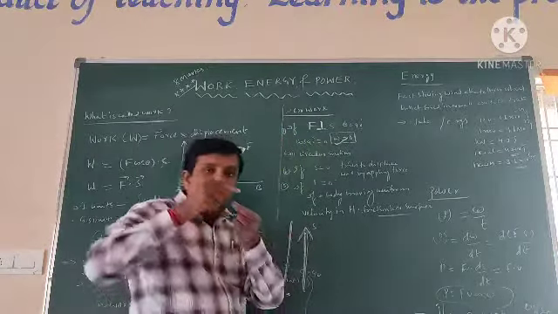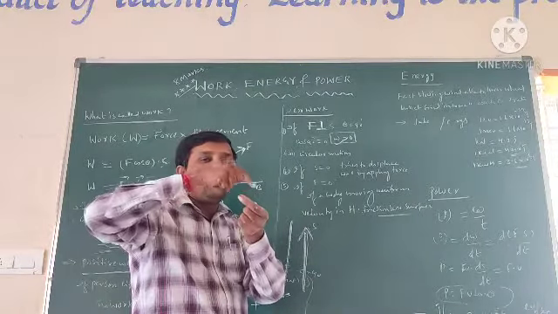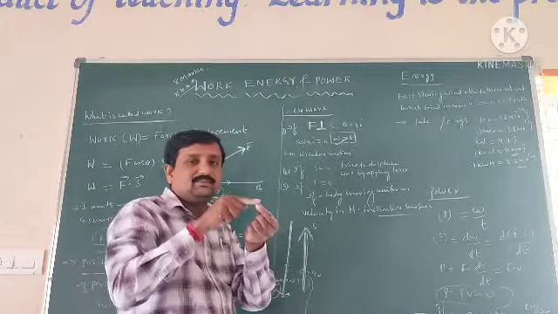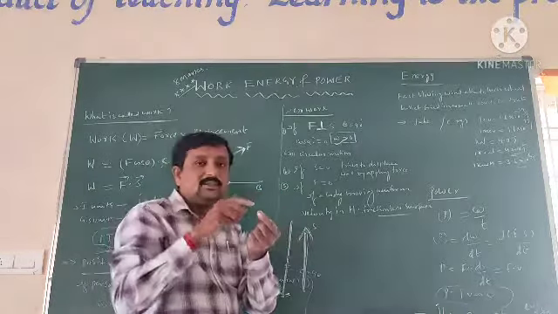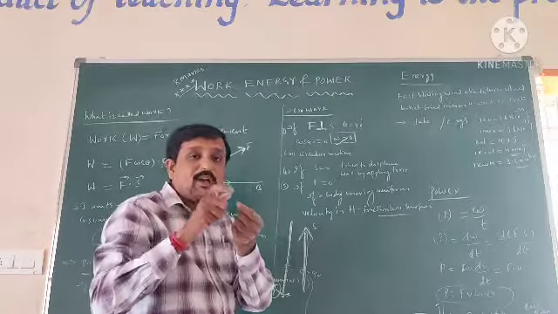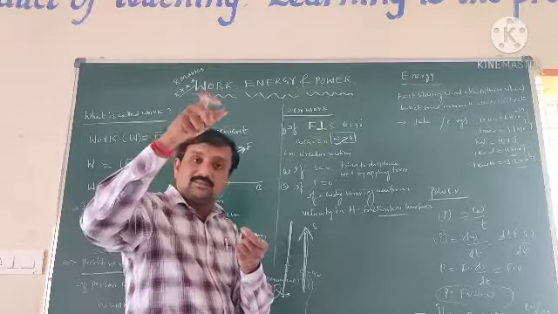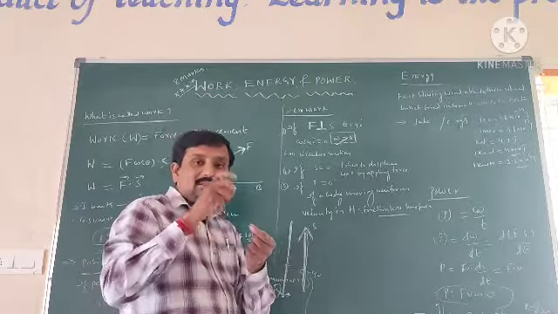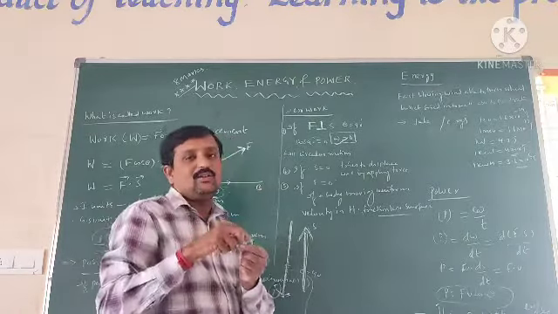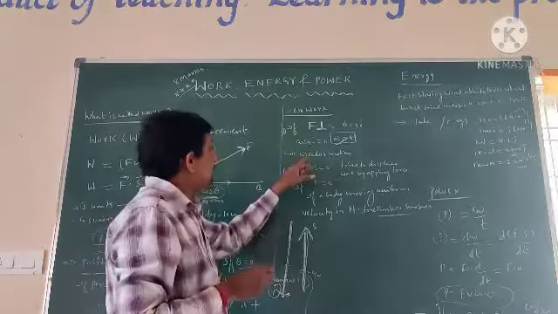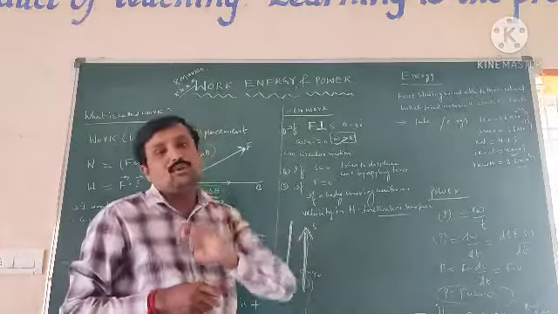So when the electron is revolving around the nucleus in a circular path, the centripetal force acting on the electron is perpendicular to the direction of the electron's displacement. So in that case, the work done is zero.